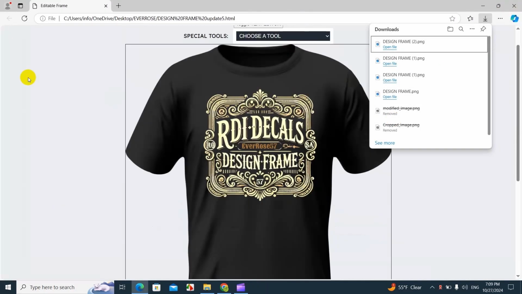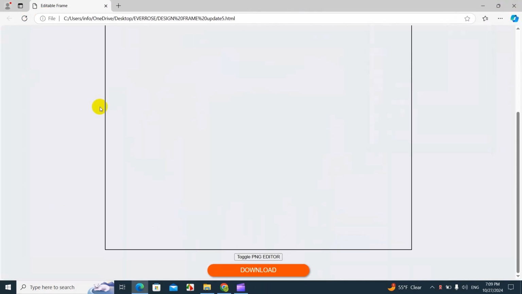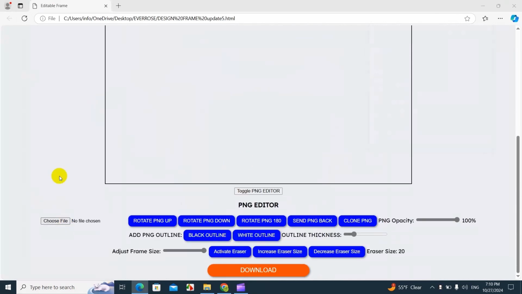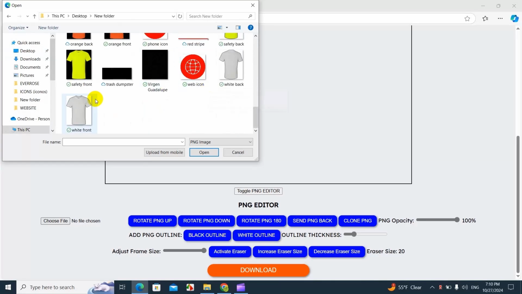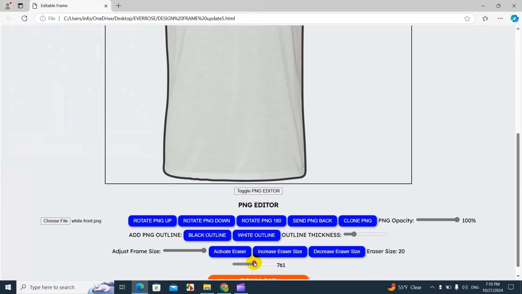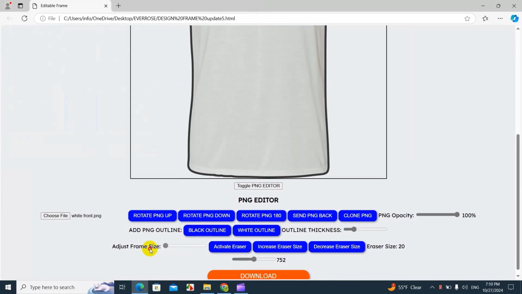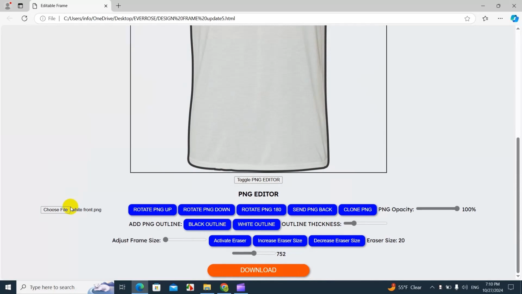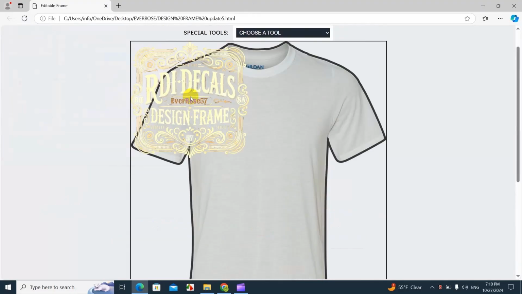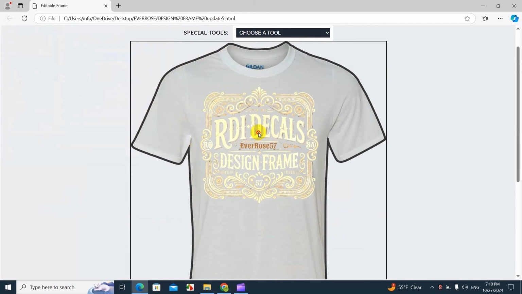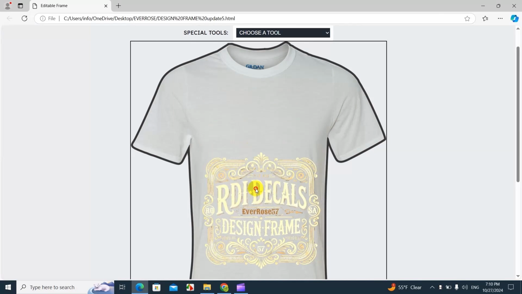And now we're gonna do another sample, but with a different t-shirt. We're gonna do a white one. However, the design is gonna look different because this design was designed for a darker background, but no problem, because here on the sign frame I have an option where I can add an outline to my design. So let's upload again and place it on the t-shirt, and you can see that it doesn't look right, but no problem. I'm gonna show you here what we can do.